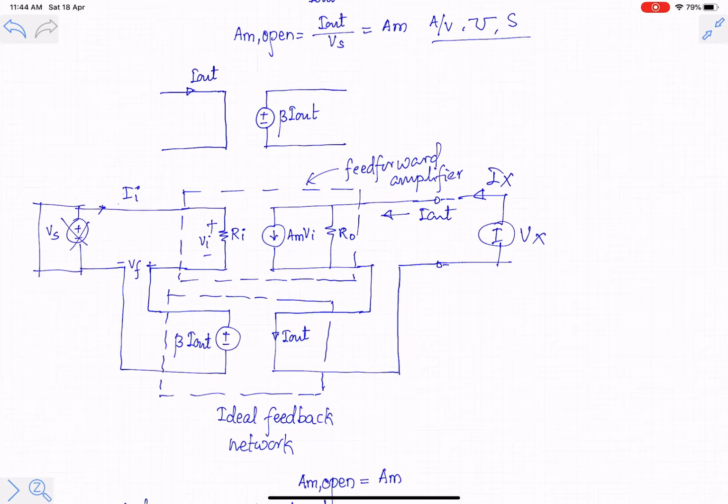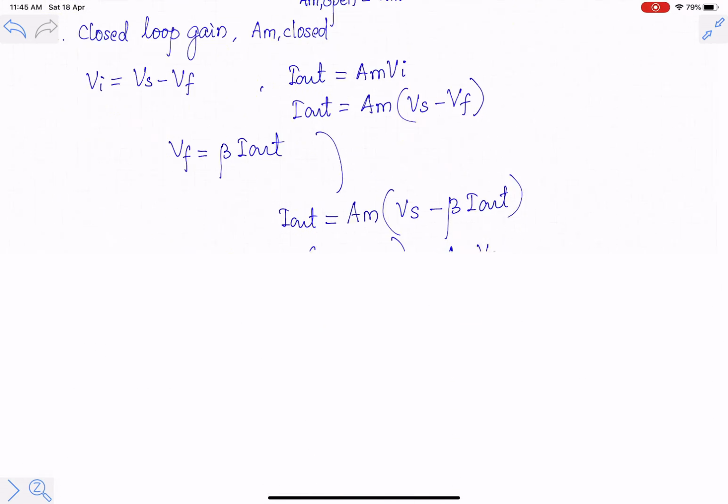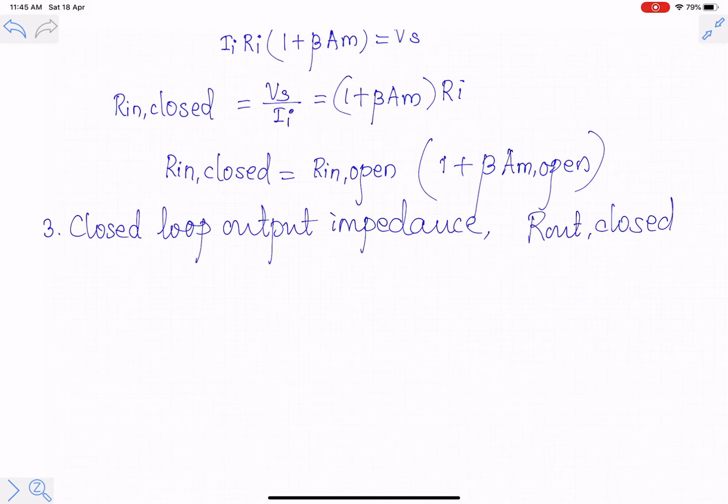So Vx by Ix will be R out closed. Now in this case you can see that Vi will be equal to minus Vf. Vi is equal to minus Vf.